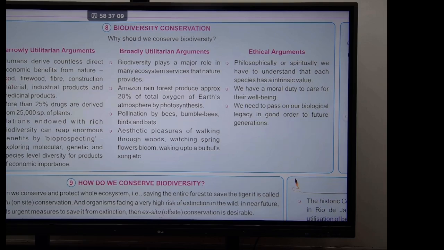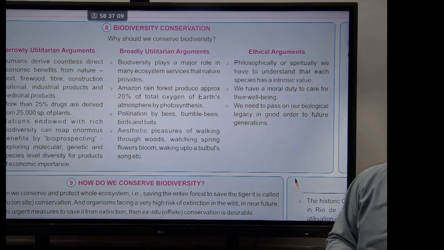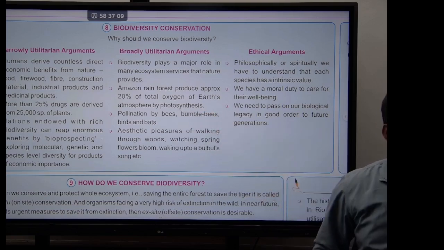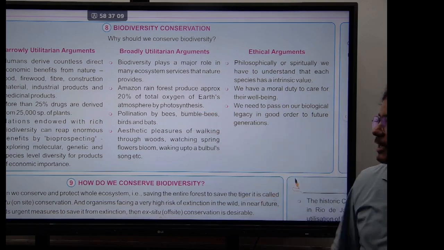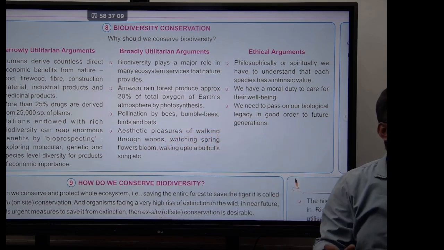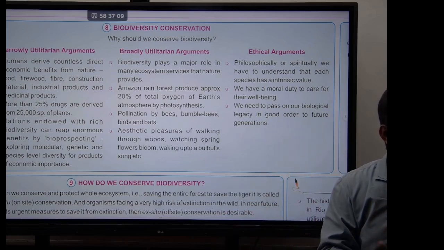Humans derive countless direct economic benefits from nature, such as food, firewood, fiber, construction materials, industrial products, and medicinal products. More than 25% of drugs currently used in the market come from 25,000 species of plants. And we still don't know how many plants with medicinal value are still waiting to be discovered.